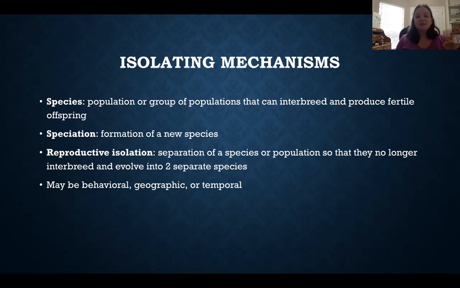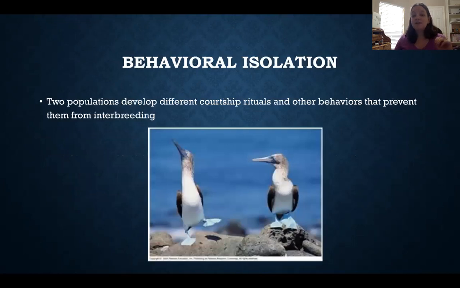So the three types of speciations or isolating mechanisms, the three ways that we can create a speciation event, would be behavioral, geographic, or temporal. Behavioral isolation comes from behaviors that the organisms exhibit that prevent them from interbreeding. So a lot of organisms have a courtship ritual that they go through before they will mate. And that's just so that they are recognizing members of their own species.